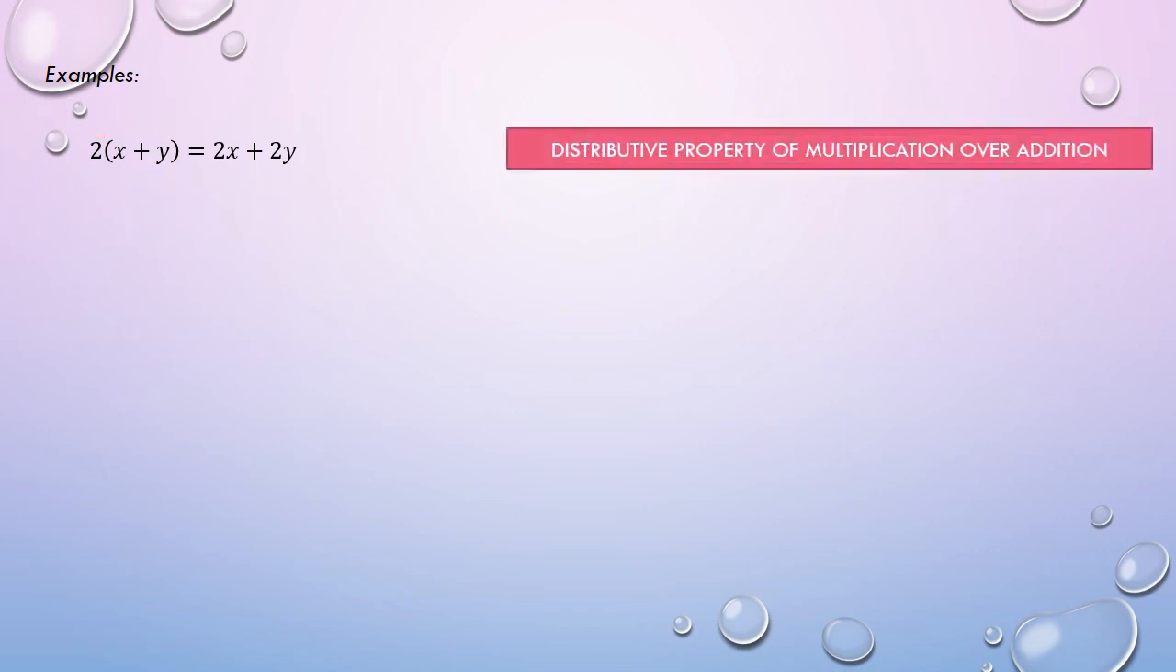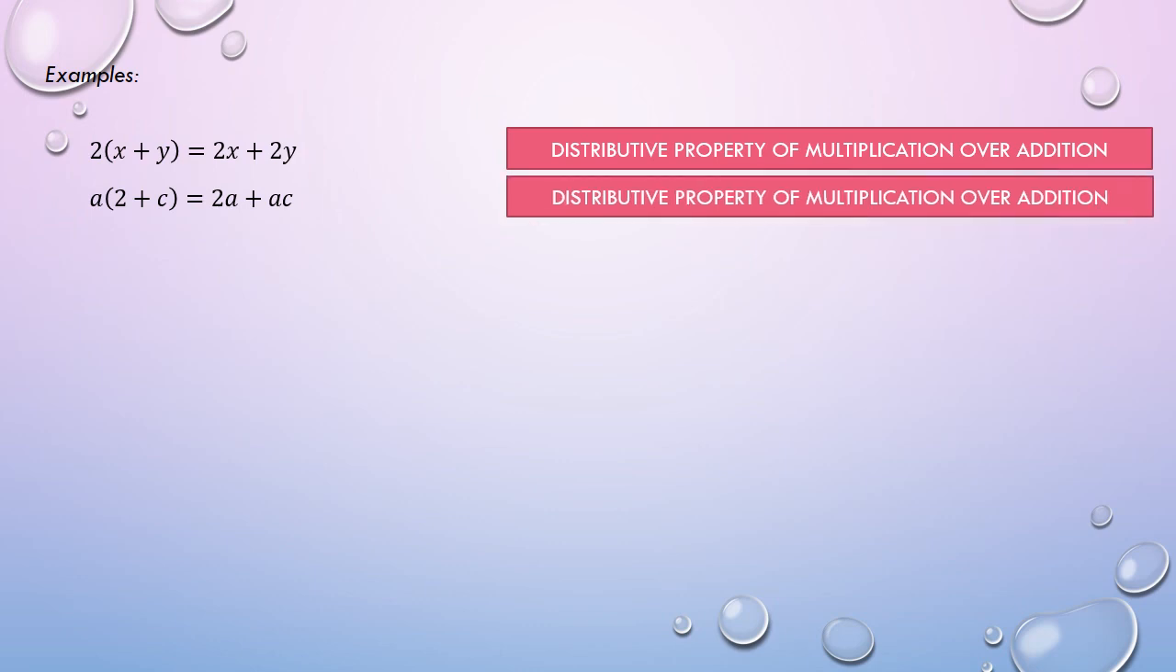Dapat sigurado tayo. Kaya we'll try to get the right-hand side of the equation through applying the distributive property on the left-hand side. So firstly, we will distribute 2 to the numbers inside the parenthesis. We have 2 times x gives us 2x and 2 times y gives us 2y. This means this is indeed distributive property of multiplication over addition. For the second example, this is just similar to the first one, kaya the correct answer is still distributive property of multiplication over addition.